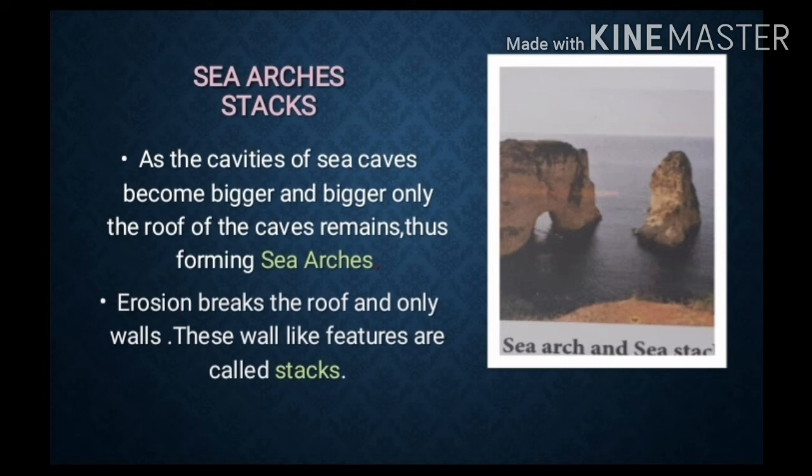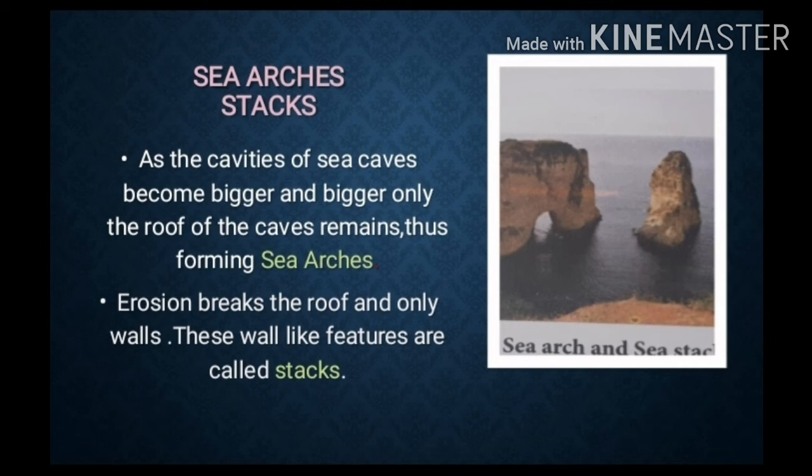We are going to see sea arches and sea stacks. As the cavity of a sea cave becomes bigger and bigger, only the roof of the cave remains, thus forming a sea arch. Roof means the top of the cave.